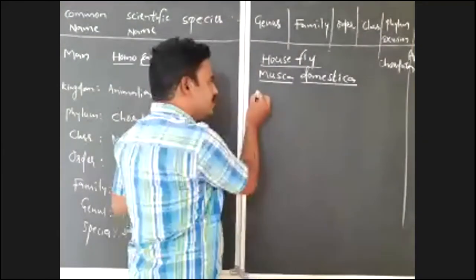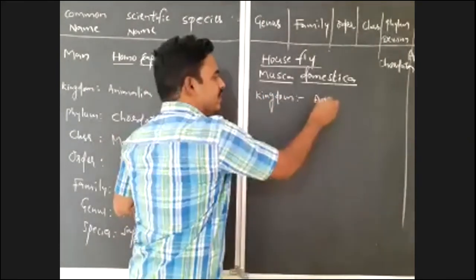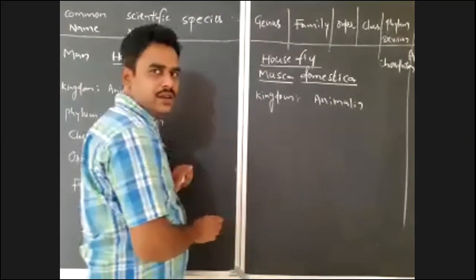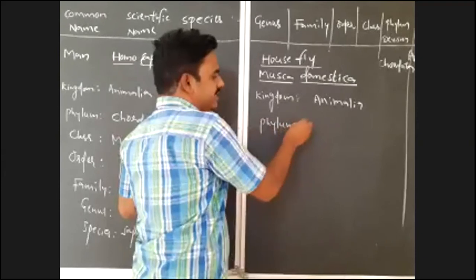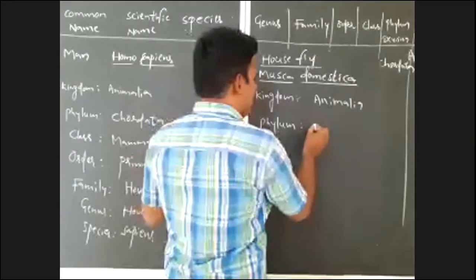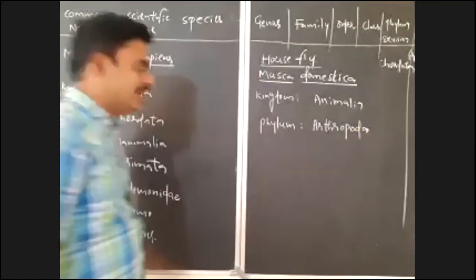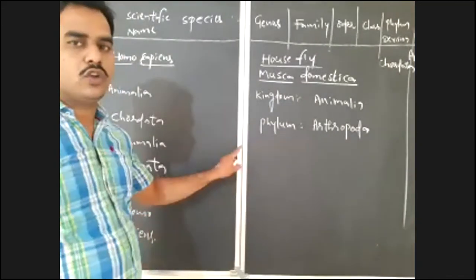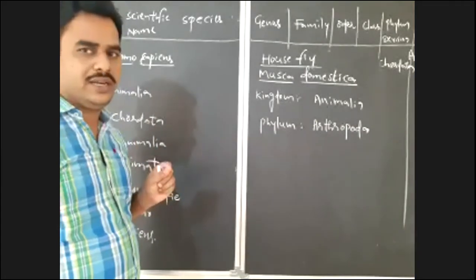You all know that. So what is the kingdom? It belongs to kingdom Animalia. There is no doubt. All animals belong to kingdom Animalia. And after kingdom, what is the phylum? It is an insect. All insects belong to the largest phylum in kingdom Animalia, that is Arthropoda. More than 70% of animals belong to which phylum? Arthropoda. So Arthropoda is the largest phylum in kingdom Animalia. Musca domestica belongs to phylum Arthropoda.